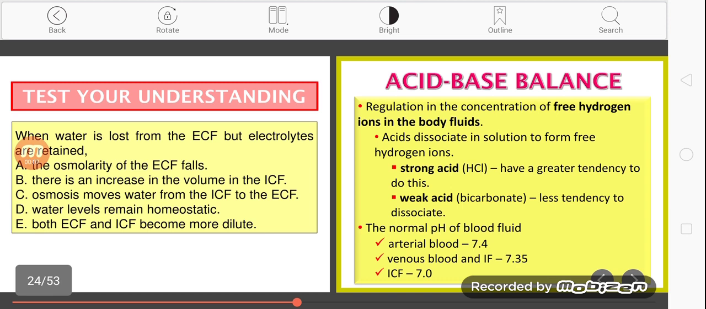We continue on our chapter 4, fluid and acid-base balance. Okay, so the last recording was about fluid balance, sodium balance. So this one is the third session of this chapter, acid-base balance. Basically, acid-base balance is about regulating the free hydrogen ion in the body fluids. Okay, the H plus in our body fluid.